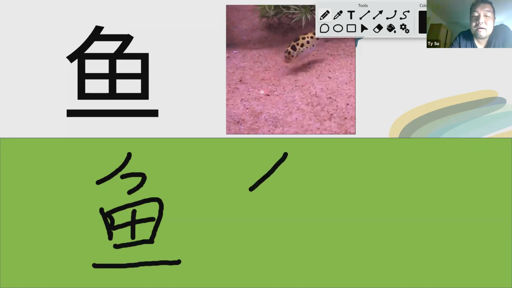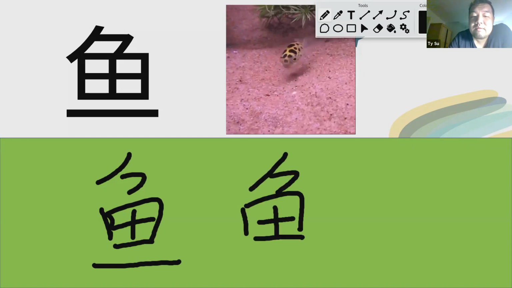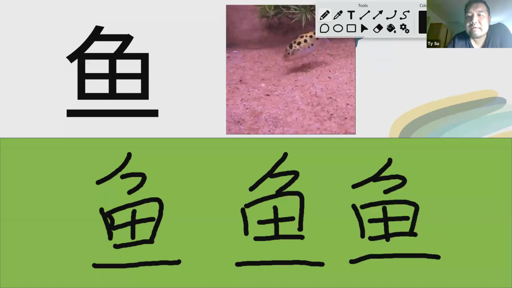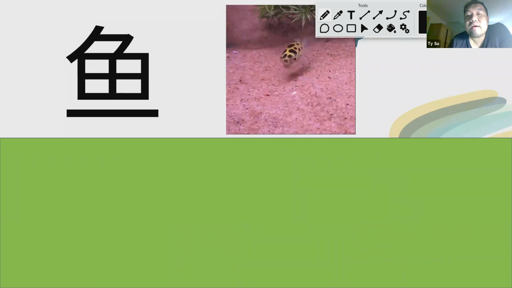Again, mermaid's crown, mermaid's body with the scales, and a mermaid's tail. Super easy, right? Very easy.